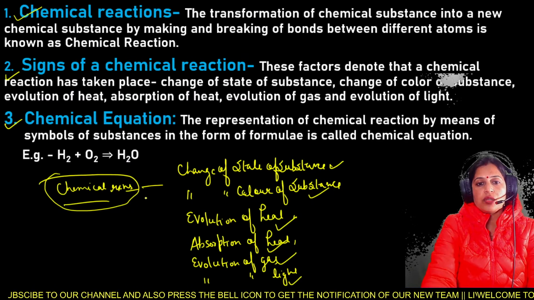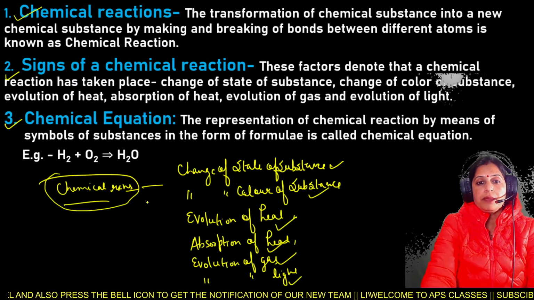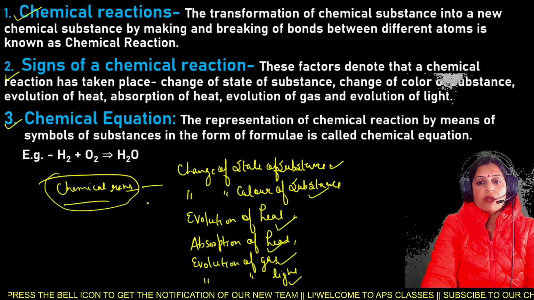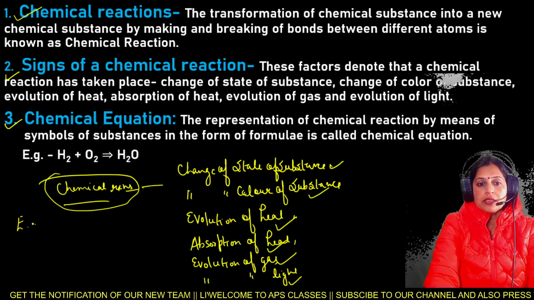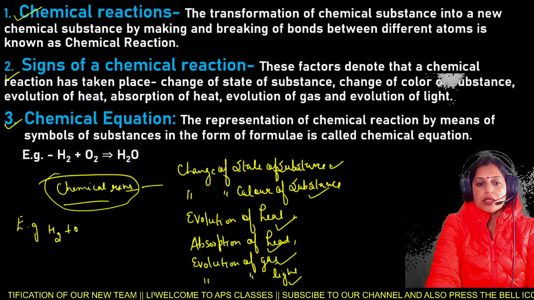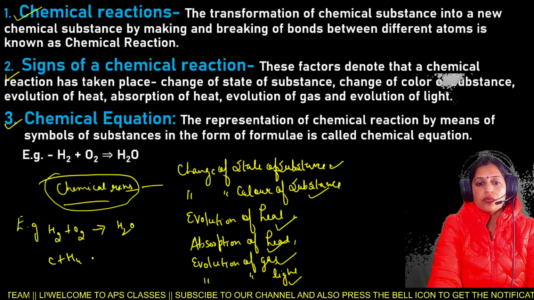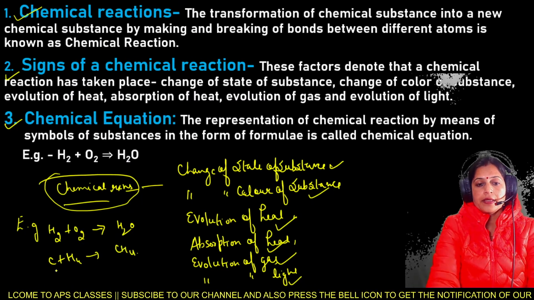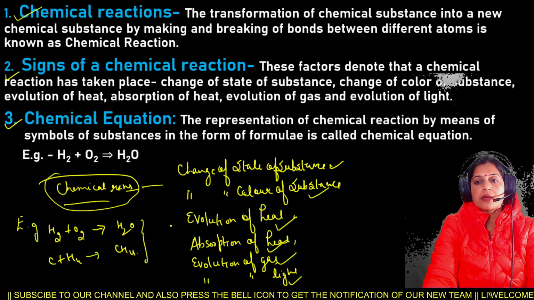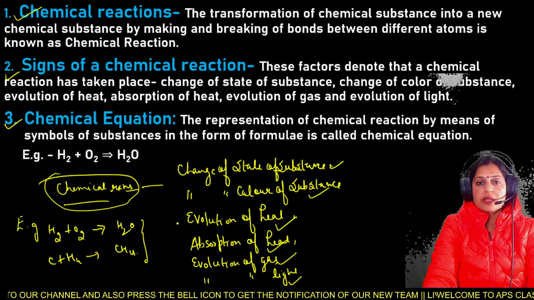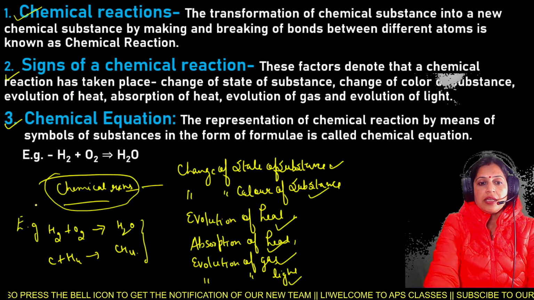Third one is chemical equation. What do you mean by the term chemical equation? The representation of a chemical reaction by means of symbols of substances in the form of formulas is called a chemical equation. For example, H2 plus O2 gives H2O, and C plus H4 gives CH4. These are examples of chemical equations.